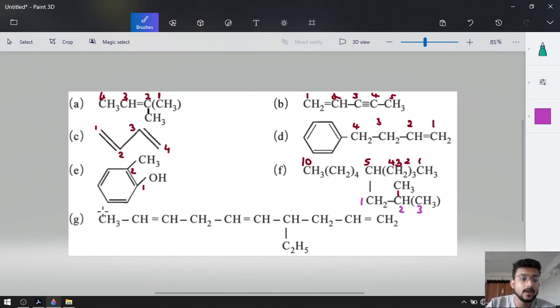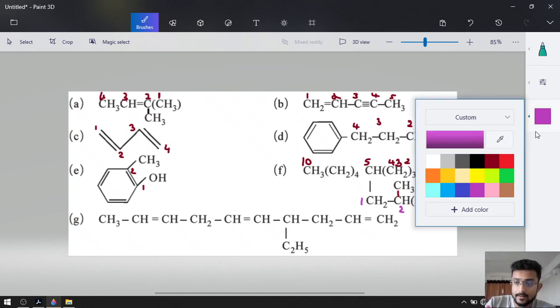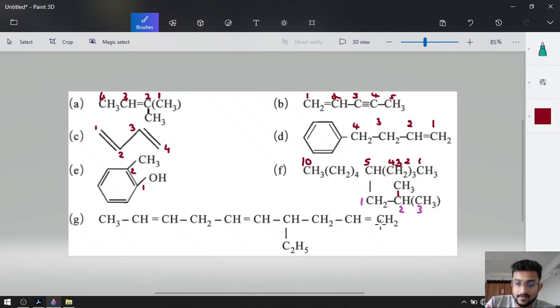After that, our last nomenclature. You can see that there is a long chain over here, that will be our priority or main chain. Now numbering will obviously be from this side, so this will be our first carbon, second carbon, third carbon, fourth, fifth, sixth, seventh, 8th, 9th and 10th. Okay, so total 10 carbons are there, and on the fourth carbon there is an ethyl group. On the first carbon there is a double bond, on the fifth carbon there is a double bond, and on the eighth carbon there is a double bond.